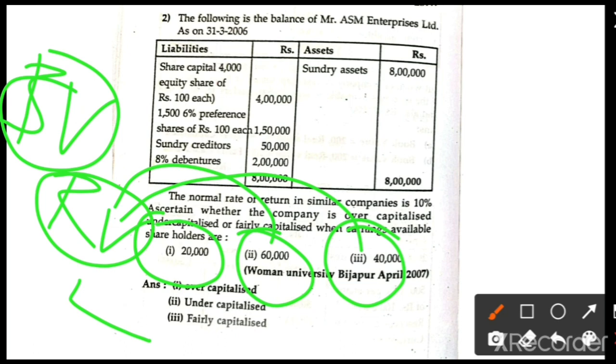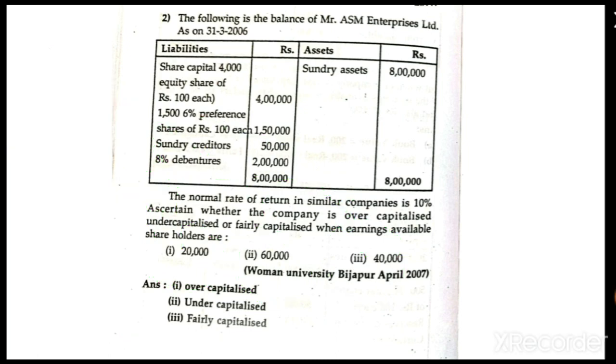As I already told you, once we calculate the book value, it remains constant. There is no change in the book value. But every time we have to compare the book value with the first case, second case and third case. I think the problem is clear. Before going to the conclusion of under, over or fair capitalization, both values are very important.